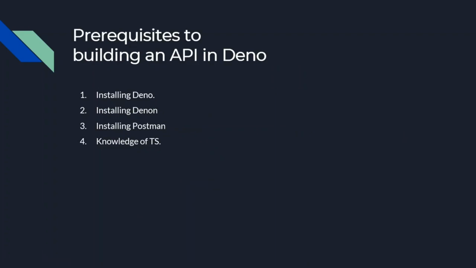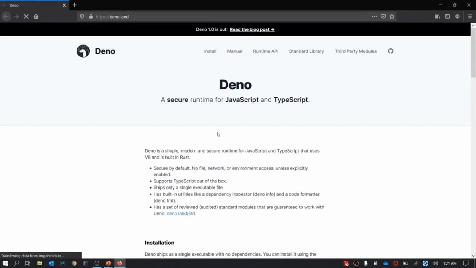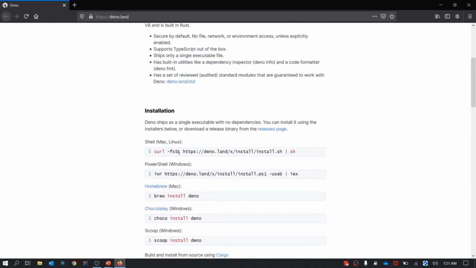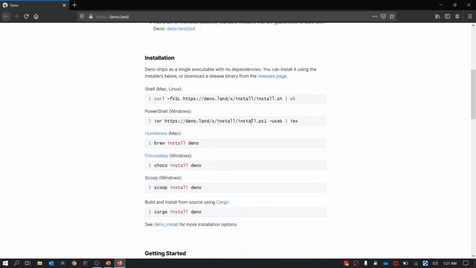Now let's see what all is required to create an API in Deno. First step is to install Deno itself. To install Deno, open up your browser, search deno.land. This will open the official website of Deno. Here you have a command that you need to write in your terminal and execute for Mac and Linux. For Windows, you need to type this command in PowerShell and execute it.